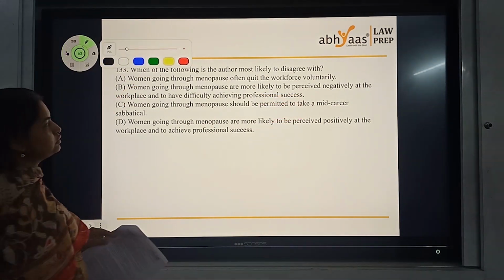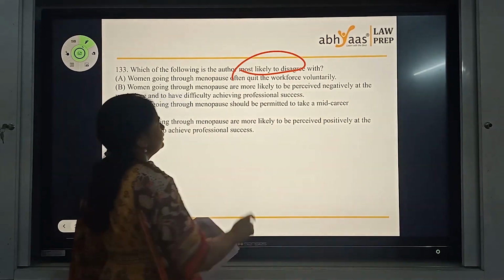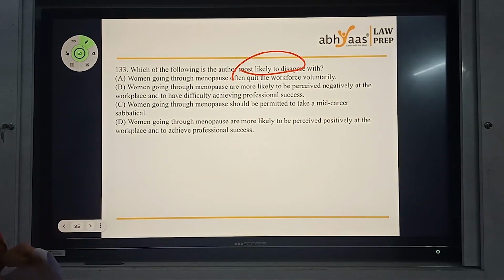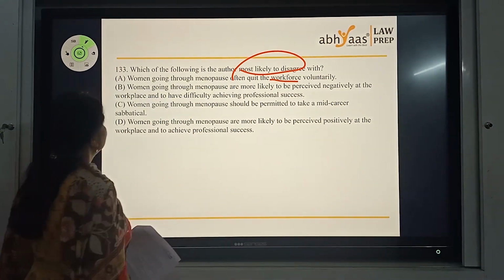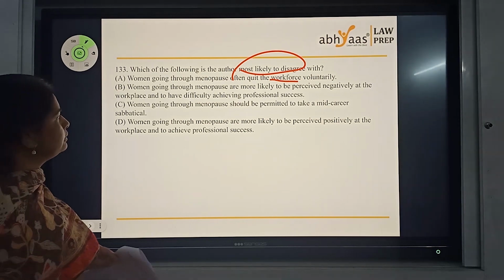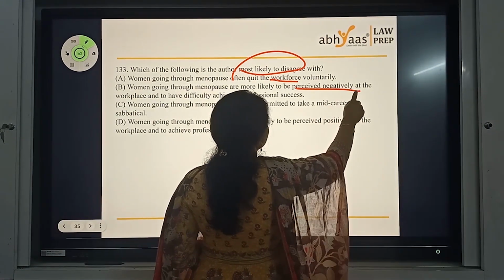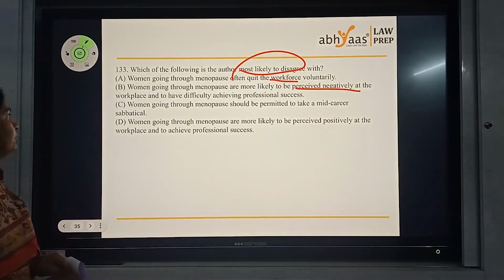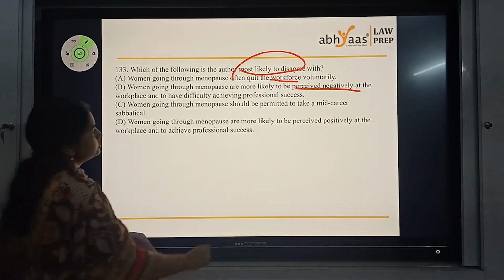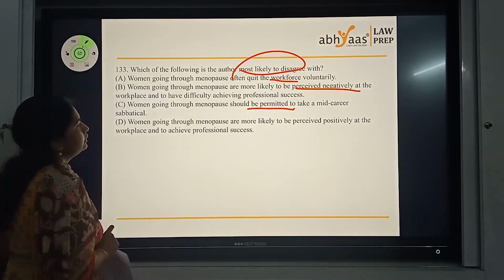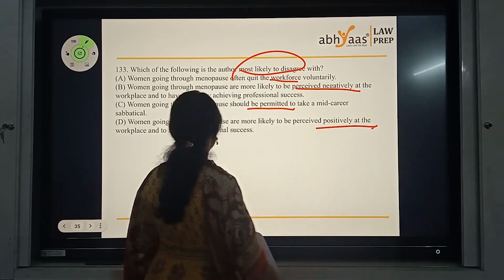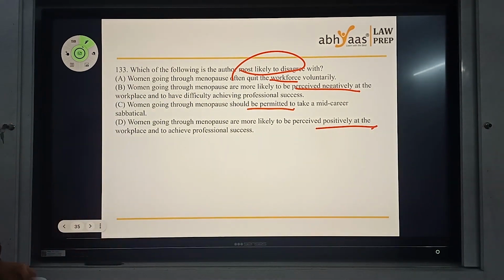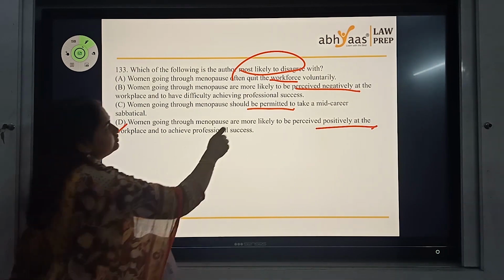Which of the following is the author most likely to agree? Overall, again a most likely to agree question. Women going through menopause often quit workforce voluntarily. Women going through menopause are more likely to be perceived negatively at the workplace. Women going through menopause should be permitted to take a career sabbatical, are likely to be perceived positively at the workplace and professional. This is the answer, because you have to get me.